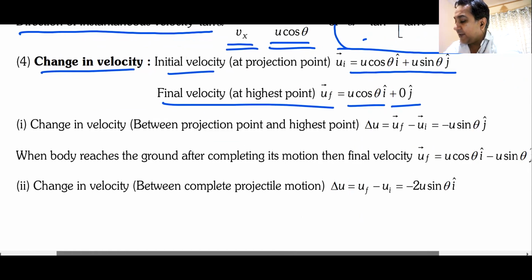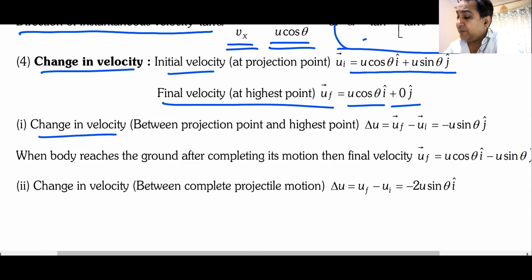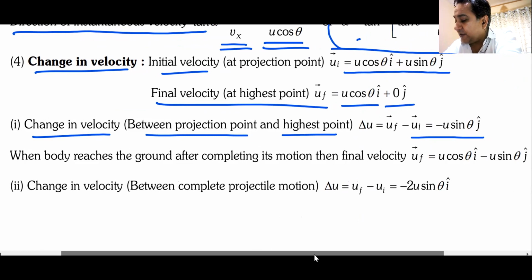So now we have some shortcut formulae. You can always derive them. Change in velocity between projection point and highest point is minus u sin theta into j. Very simple.